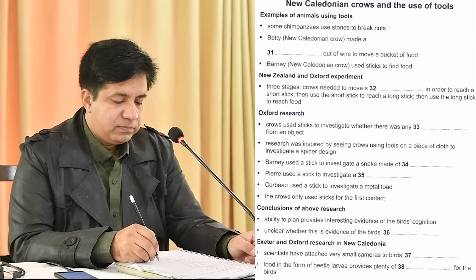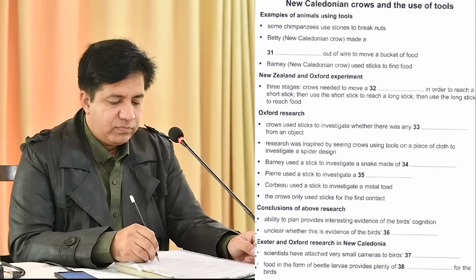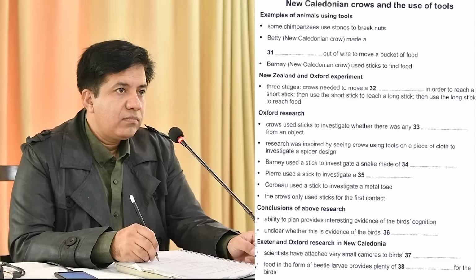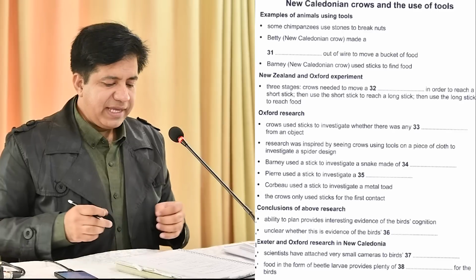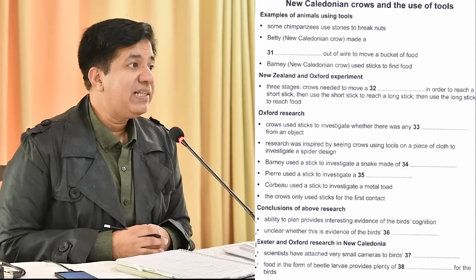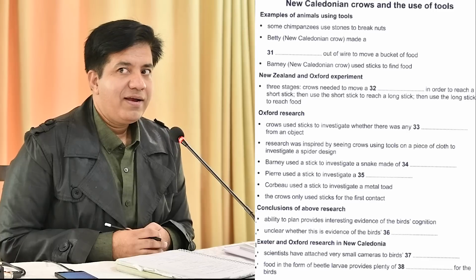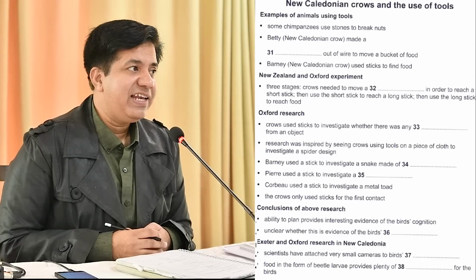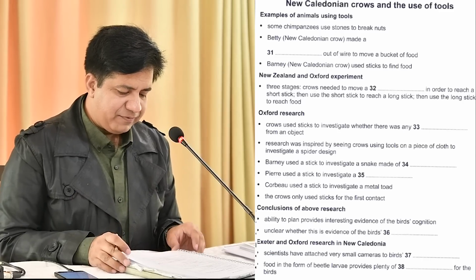The birds are hard to observe, as they live in a region of mountainous forest. So the researchers have attached tiny cameras to the tails of some birds as one method of investigating their behaviour. Tail, T-A-L-E. No, T-A-I-L. The other tale is a story, right? T-A-I-L-S. Singular or plural, it will be fine.